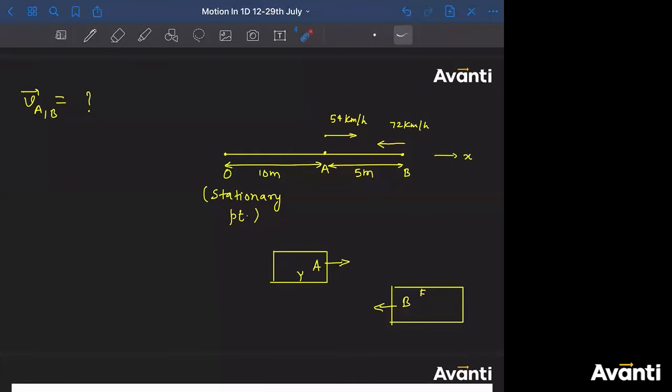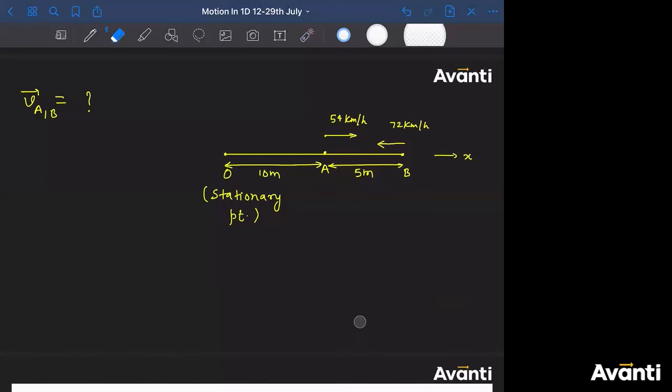Don't you think when you are sitting on the bus, you will see that your friend is approaching you with a very greater speed, with a speed which is greater than the speed of friend or speed of the bus. Or you might have seen it that when you are sitting on a different bus coming opposite to it, speed will be more. You find out that the bus has crossed with a very fast speed. How does it happen? That is because of the relative velocity. ठीक है? So answer is not 5. 5 तो can never be the answer. देखो, let me answer this.